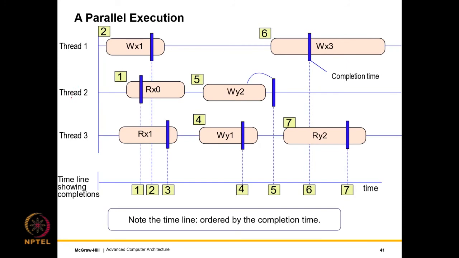So let us look at a parallel execution. What can happen is that I might write 1 to x, right? If I have multiple variables, I might be doing a lot of stuff, reading, writing, and so on, so let's not worry about that. Let's say the start of a rectangle is the start time, the end of a rectangle is the end time, and the blue is the completion time.